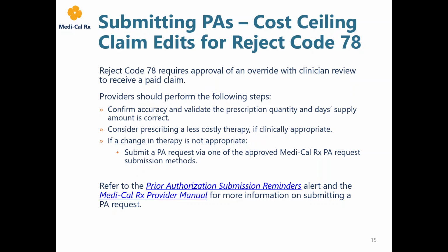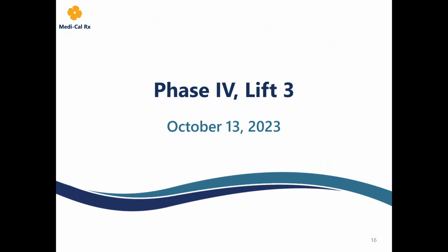For a list of potential alternatives, providers can consult the contract drug list and the covered products list. Now, if the claim is being submitted accurately and alternative therapy is not appropriate, submit a prior authorization. Additional information required to review a Reject 78 includes the following: full SIG, quantity, and day supply. Clinical reviewers will utilize this additional information to assess the appropriateness of the cost ceiling override based on FDA-approved guidelines for the drug or indication.